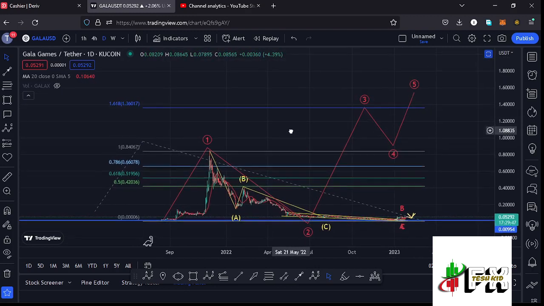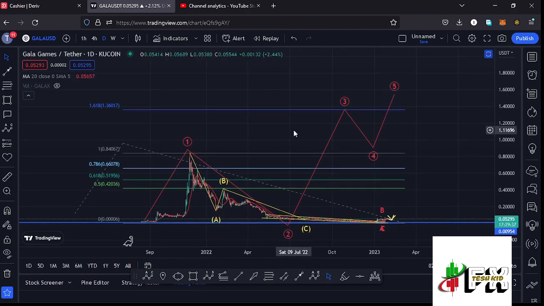And I have target areas to the upside in the formation of that wave 3 at the fib level 1.618, and that perfectly lies at around the $1.36017 mark, and that is the minimum that I'm expecting Gala Games to do on the long-term scenarios and also on the short-term scenarios. And let's be patient and see how that plays out, and I'll be keeping you updated.